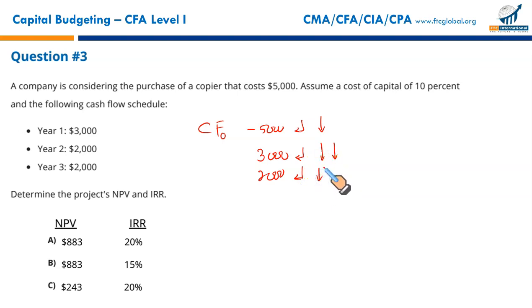The system will ask you how many 2,000s we have. In years 2 and 3, you can either write 2, enter and down arrow key, or you can simply take this 2,000 as the cash flow at the end of year 3 as well. It will work both ways. Once you've entered all the data, you will simply press the NPV sign.